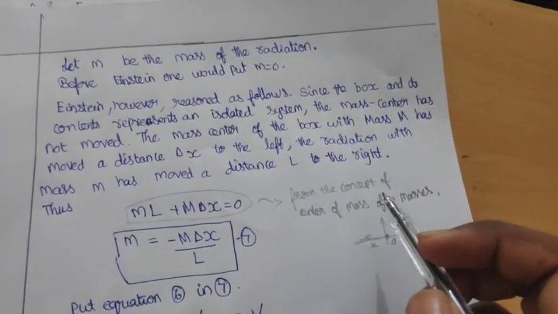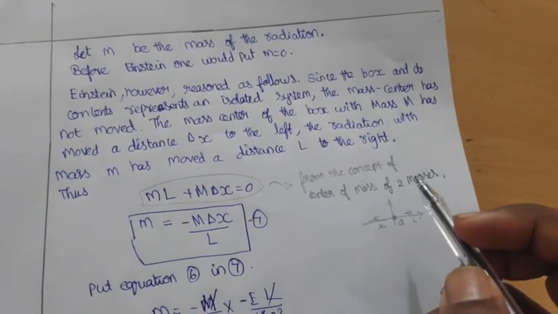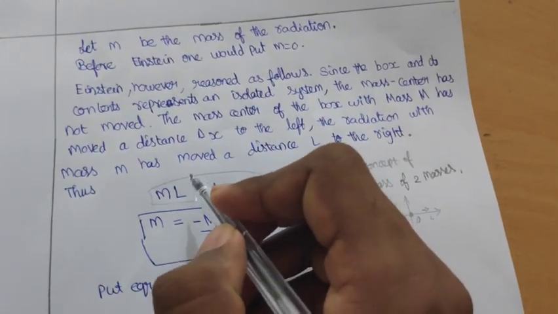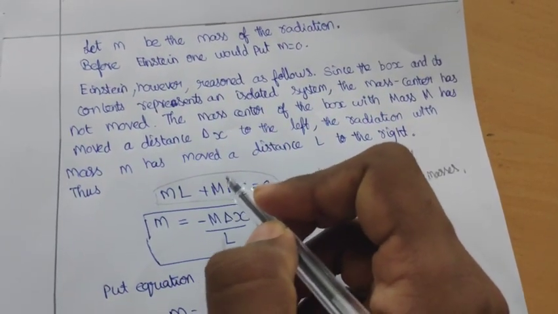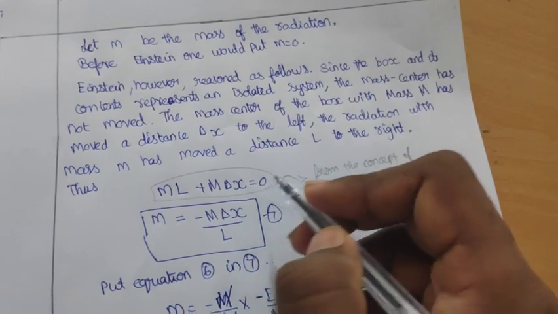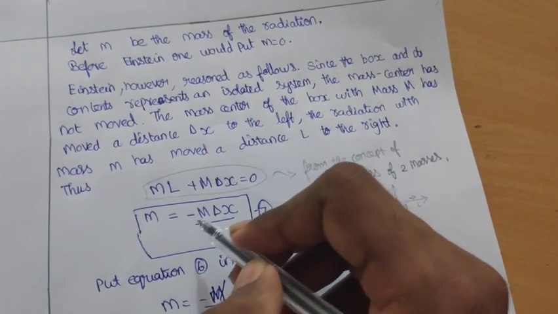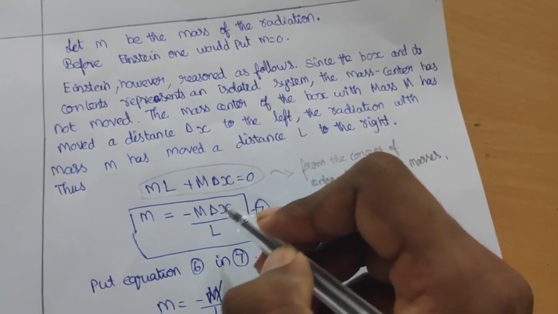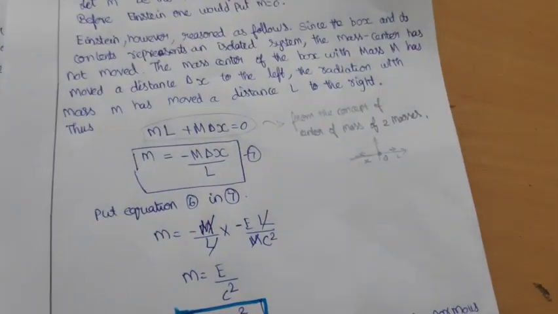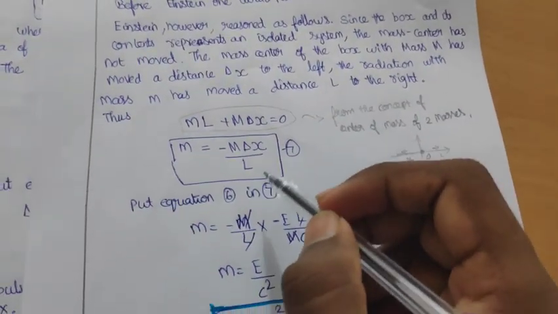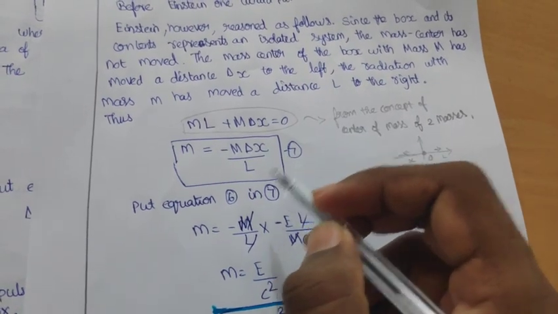From the concept of center of mass of two masses, we get small m into capital L plus capital M into del x equal to 0. So small m, the mass of the radiation, equals minus M del x by capital L. This is the seventh equation. Put equation 6 in 7. What is equation 6?